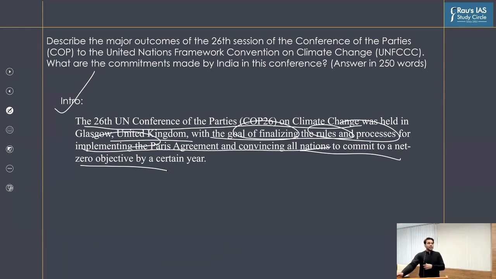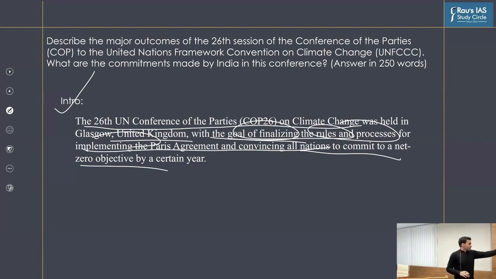And that is why Glasgow, especially after the disaster of Madrid, the nations were very excited, especially the developed nations, because they thought that first they could get countries like India and China to agree to a net zero emission year, which is less than 2050. And developing countries were very excited because they thought that developed countries would agree to a common set of rules on which the carbon market is going to work.